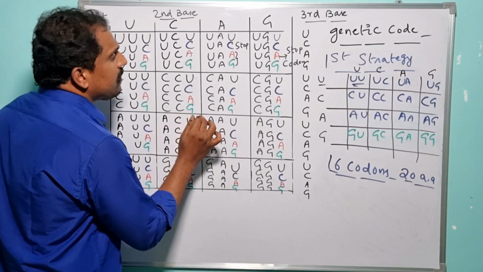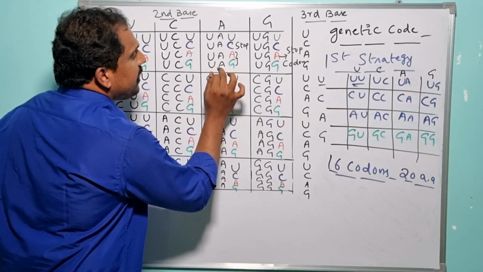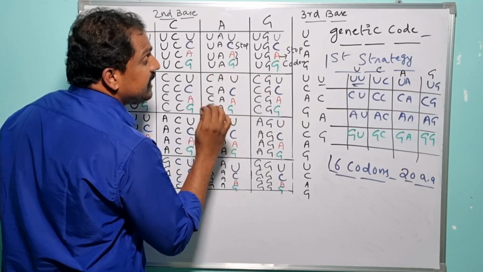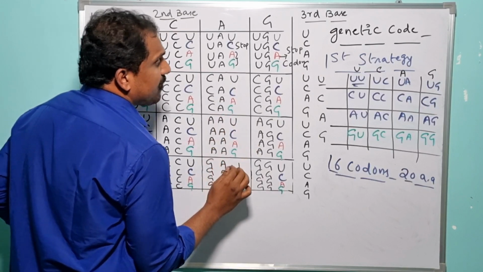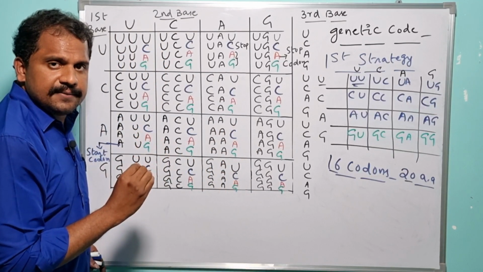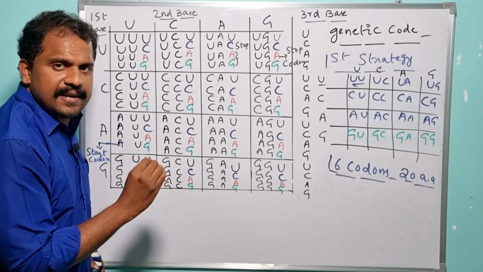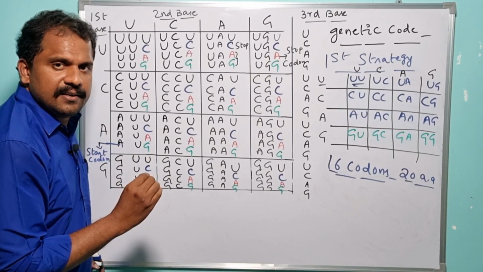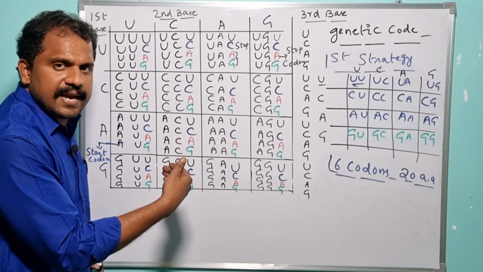So what are the stop codons here? UAA, UAG and UGA. These are the stop codons, the termination codons. They are not at all recognized by any amino acid which exists in nature. So here how was the specific code cracked?